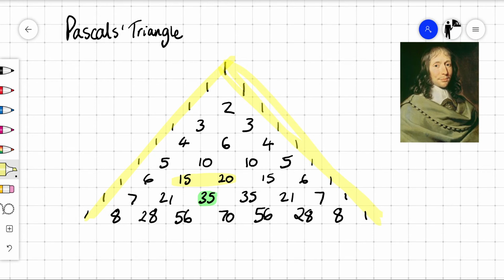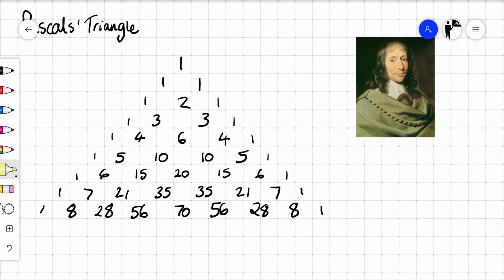A few things that are interesting about Pascal's triangle before we get started. There's a few cool wee patterns here. We'll have a look at a few of them. What we can do is sum each of these rows. Let's have a look. This row here is 1. This row, if we add them together, we get 2. Then we get 4, and then 8, and then 5, 11, 11, 5 is 16.